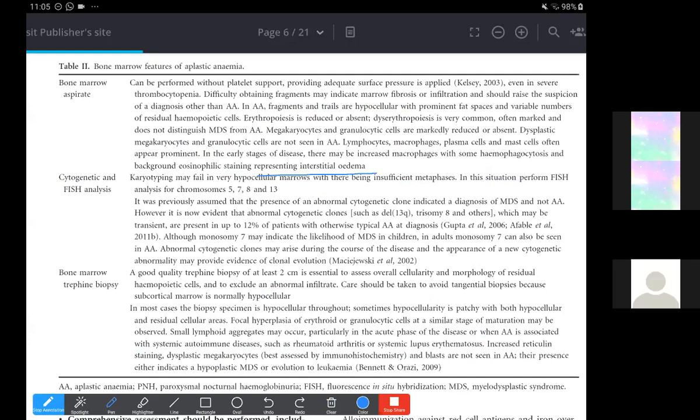This is characterized by amorphous extracellular material, mostly proteoglycans, and fat atrophy. And there is also marrow hypoplasia. So even with gelatinous transformation, there would be marrow hypoplasia. But in the typical aplastic anemia case, there is eosinophilic background staining with interstitial edema.